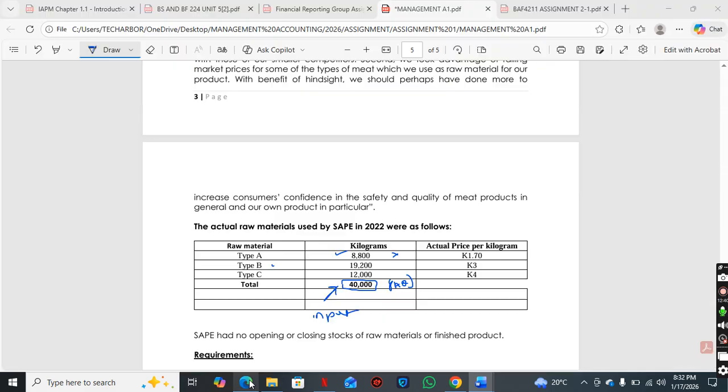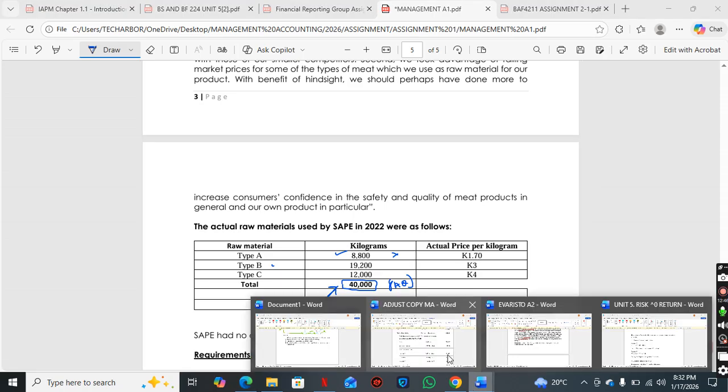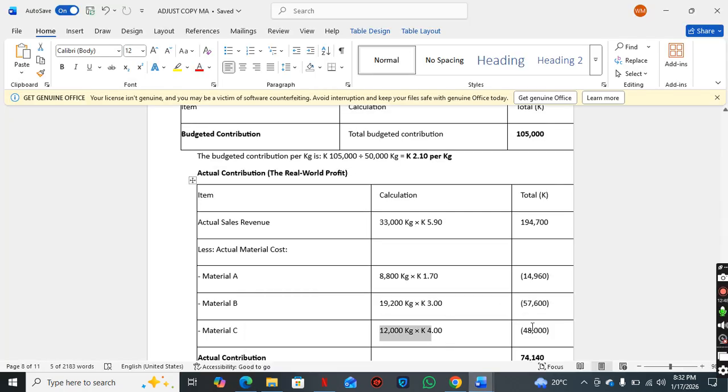These are the actual prices incurred here, just multiplying by each of the kgs. 48,000 kwacha.